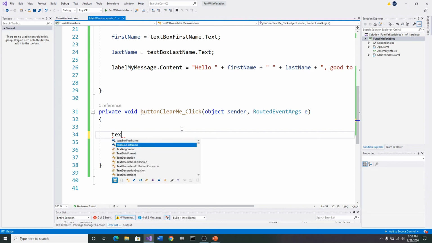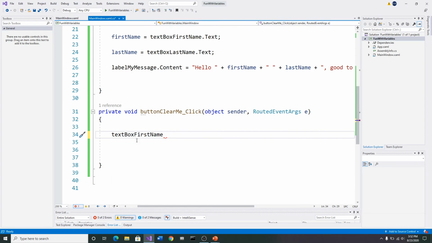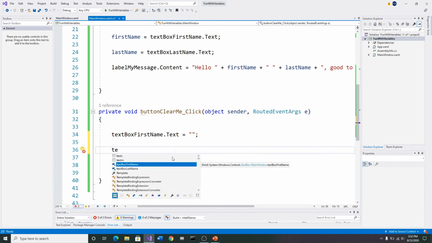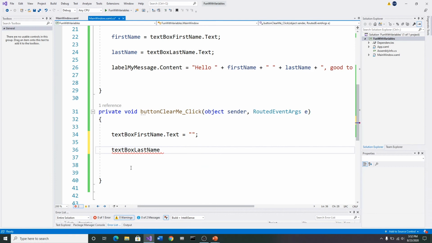Well, the first thing we do is we write text, and there it is, text box first name. That's the one we want first. And we're going to say period. And remember, the way we get to that is we say text and equals, and open quotes. I'm not going to put anything in there, and semicolon. And then we come down here, text box last name, dot, text and equals